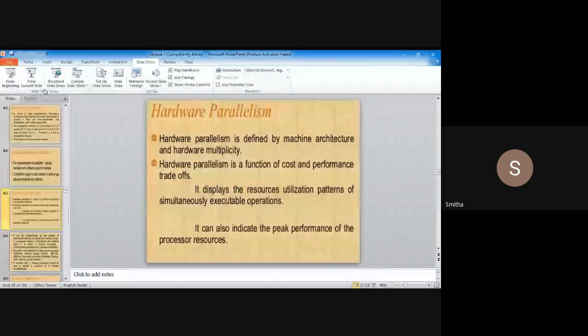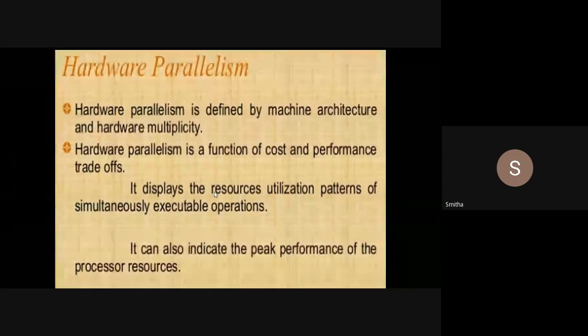Okay. So hardware parallelism is defined by machine architecture and hardware multiplicity. It is mainly based on the architecture of the machine, and hardware multiplicity means scalability. If you want to add processors or extend the memory, all the things which come under hardware enhancement. So hardware parallelism will be defined by both machine architecture and hardware multiplicity.